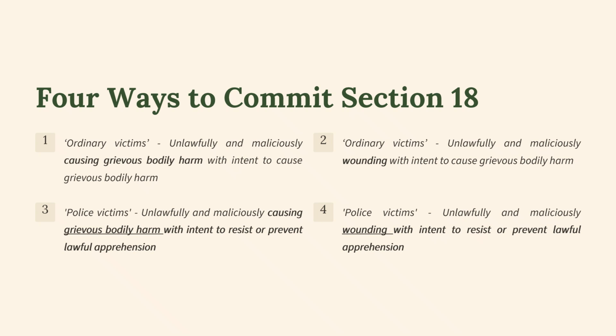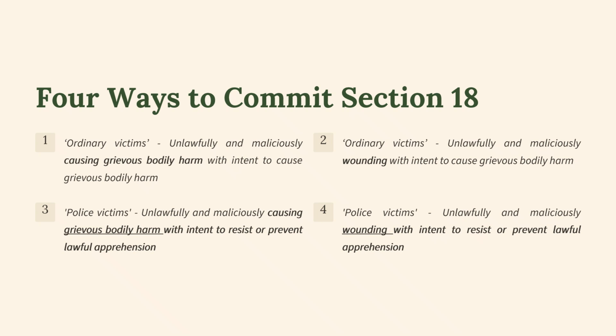So, looking at this, there are 4 ways to commit section 18, and it basically boils down to ordinary victim and police victim, and whether a grievous bodily harm has been committed or a wounding. So look at it. Ordinary victims: unlawfully and maliciously causing grievous bodily harm with intent to cause grievous bodily harm. That's the one.